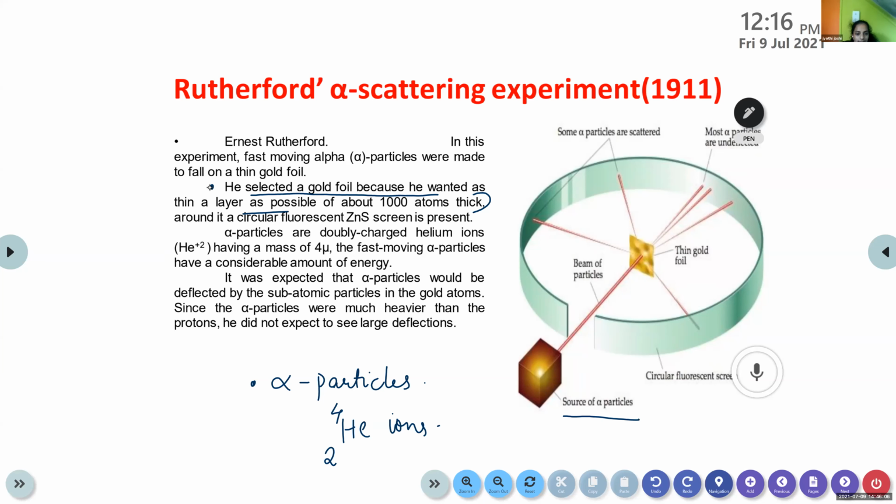Can you say the second point once again? Alpha particles, that means they are similar to helium ions. I told you helium has atomic number 2 and mass number 4. So these alpha particles are similar to helium ions. That means the same amount of energy for both these particles.